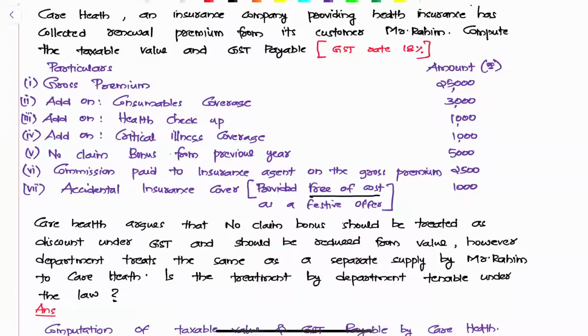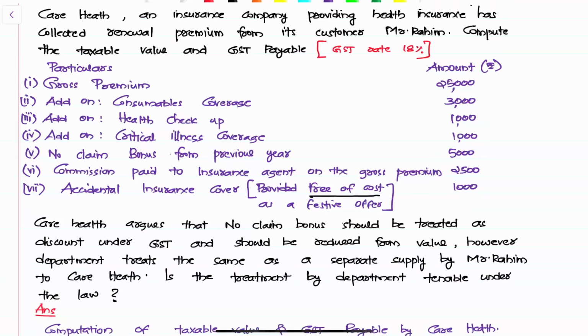Care Health argues that no claim bonus should be treated as a discount under GST and should be reduced from the value. However, the department treats it as a separate supply by Mr. Rahim to Care Health. Is the treatment of the department tenable under the law? No. So how do you compute the value? Gross premium 25,000 plus 3,000, health checkup, critical coverage, all of this should be added, a kind of composite supply. Can I reduce the no claim bonus? Yes.